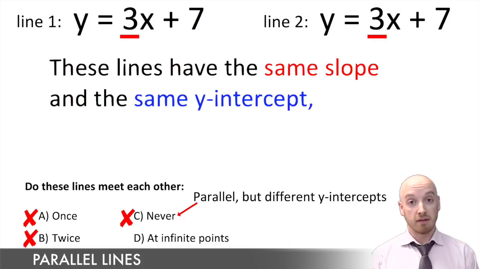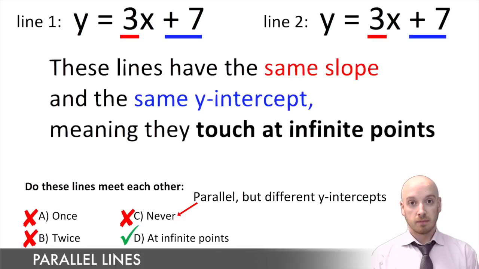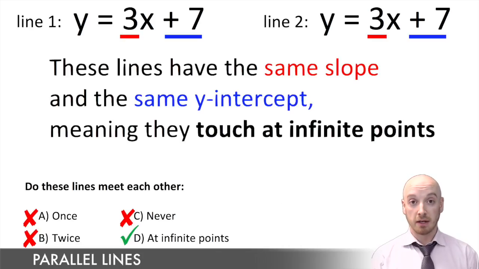Now two lines that never touch, that never cross, we call those parallel and distinct. Distinct meaning that they are different from each other and will never cross. The other type of line, this last option here where they cross at infinite points or they touch at infinite points on the graph, those we call parallel and coincident. Coincident lines are parallel, yes, but they also have the same y-intercept, meaning they touch at infinite points on the graph.